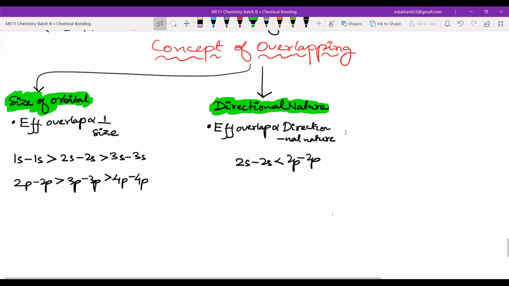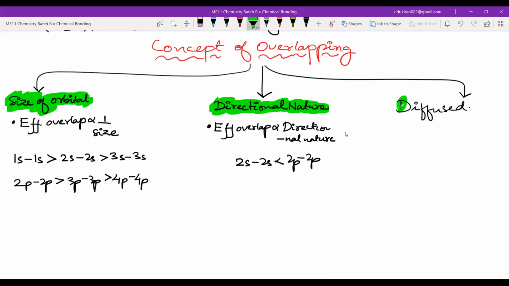Directional character. Then we have the third part, which is known as diffusion, diffused orbitals or diffused subshell. So what is more diffused, s, p, d? What is the order of diffusion? Which is most diffused?